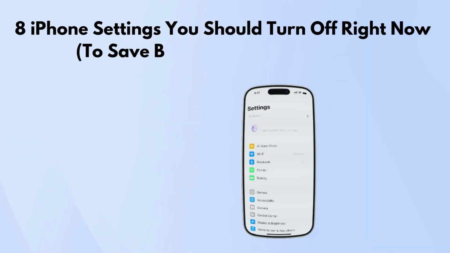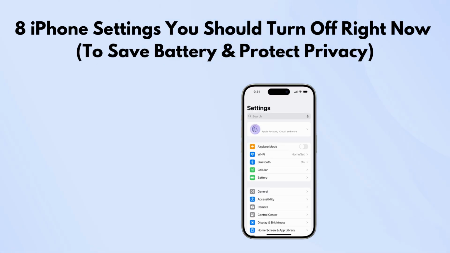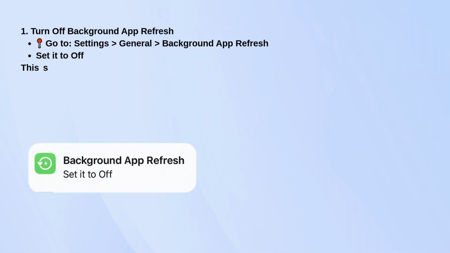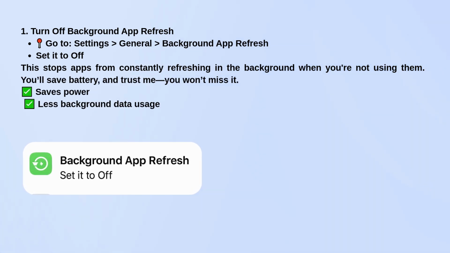If you're using an iPhone, there are some settings you might want to turn off right now, especially if you care about saving battery or keeping your data private. These are simple tweaks, and they won't break how your phone works. But they can make a real difference in performance and peace of mind.